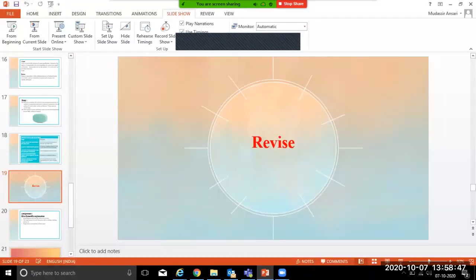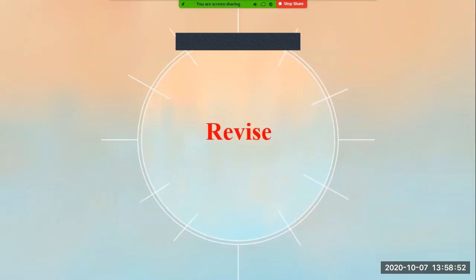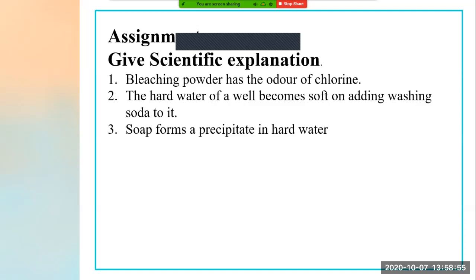Students, so next we'll see some assignments which you have to write in your notebook. You have to take a screenshot of it or note it down in your notebook, and you have to complete this assignment. First, give scientific explanation. Number one, bleaching powder has the odor of chlorine. Why does bleaching powder have the odor of chlorine? You have to explain it scientifically. Give scientific explanation of that.